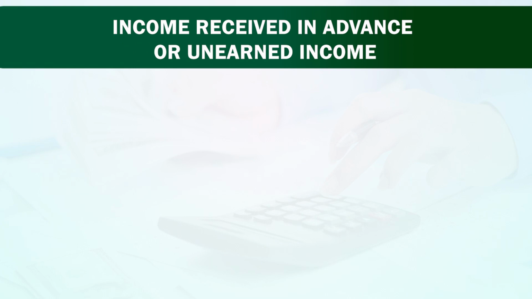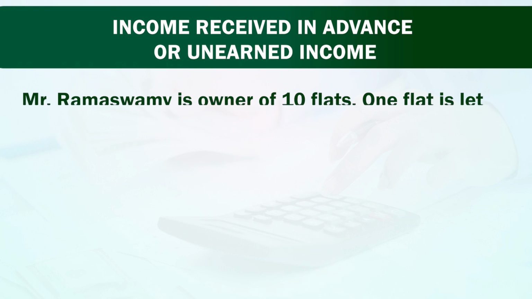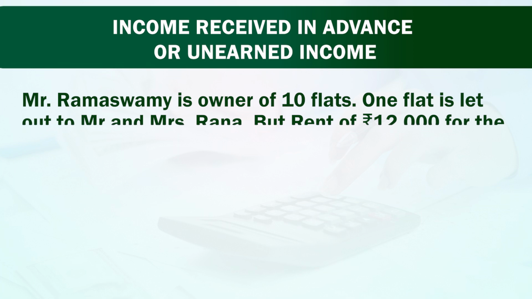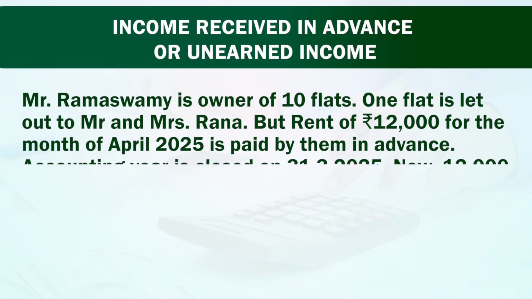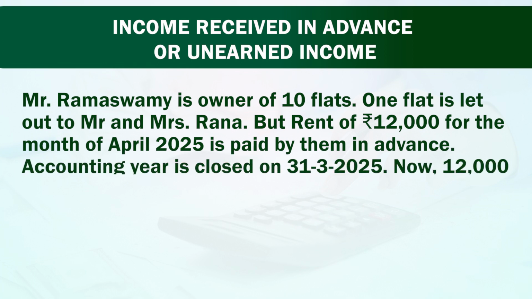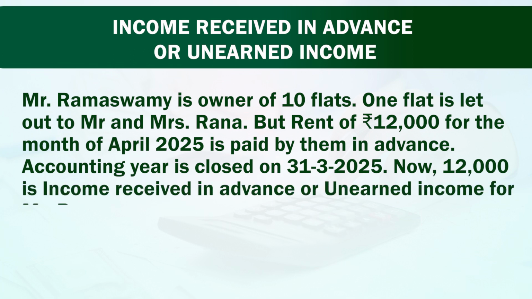Now, sixth adjustment is about income received in advance or unearned income. Friends, Mr. Ramaswamy is owner of 10 flats. One flat is let out to Mr. and Mrs. Rana, but rent of rupees 12,000 for the month of April 2025 is paid by them in advance. Accounting year is closed on 31st March 2025. Now 12,000 is income received in advance or unearned income for Mr.